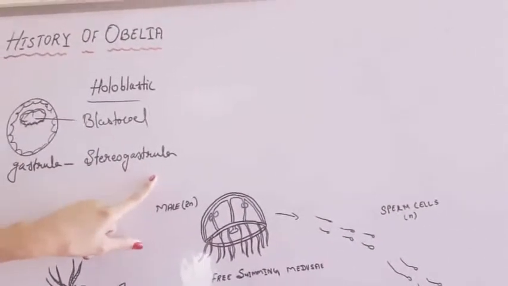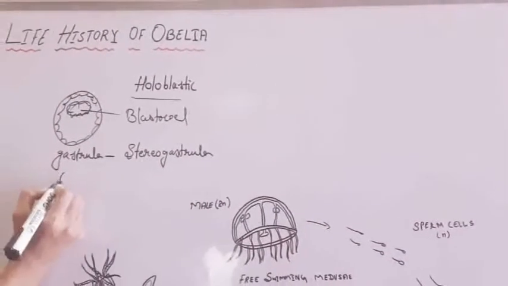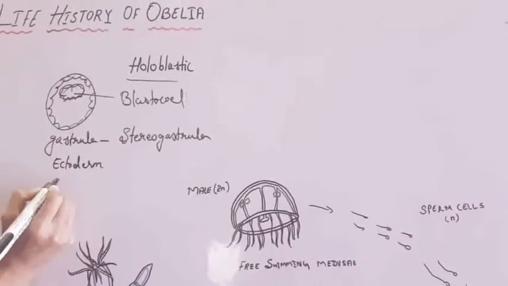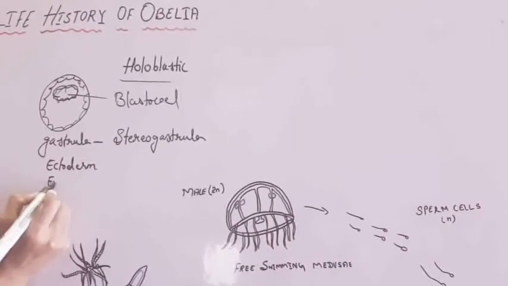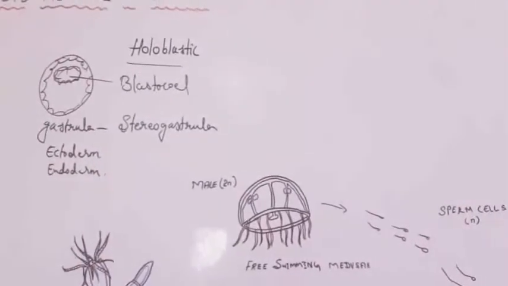In this stereogastrula, the outer layer becomes the ectoderm and the inner cell mass becomes the endoderm. You already know coelenterates are diploblastic in nature.